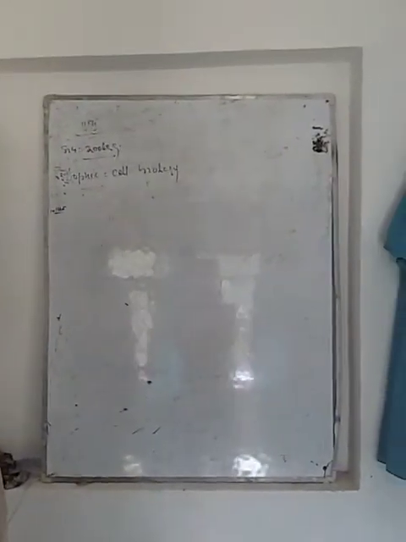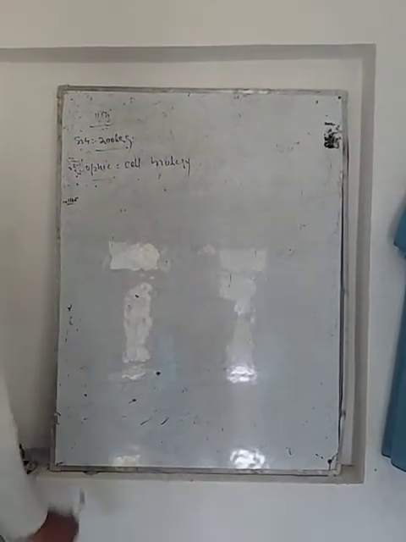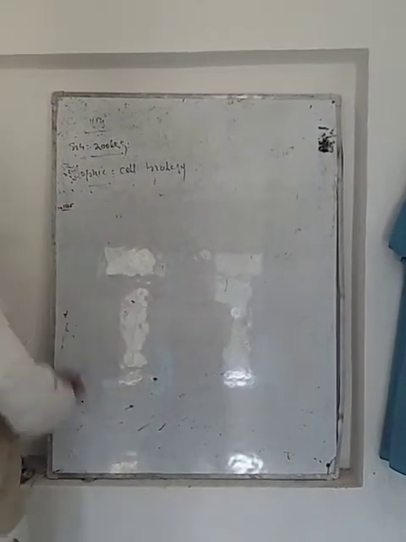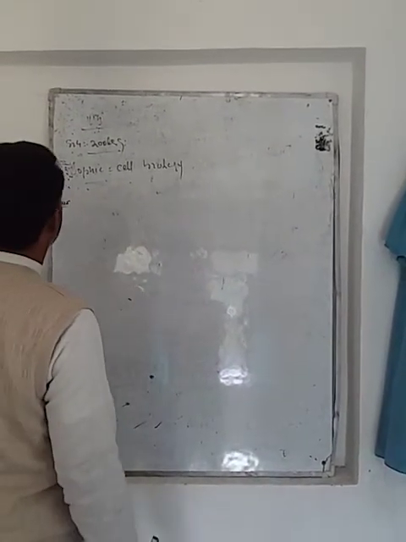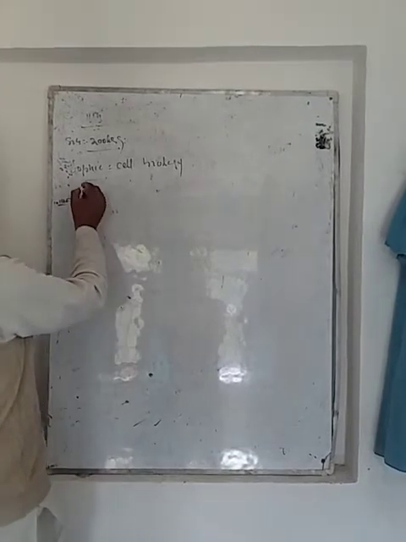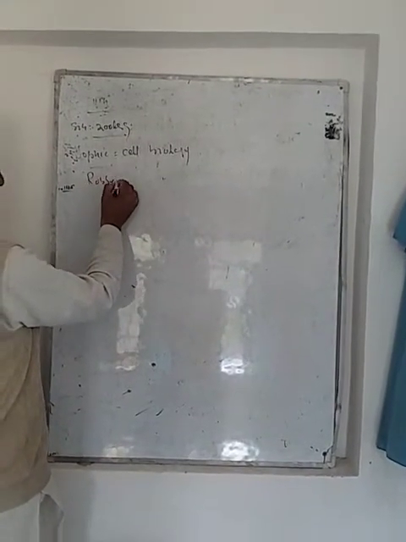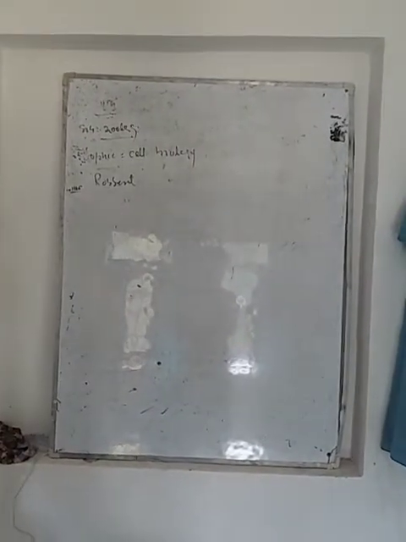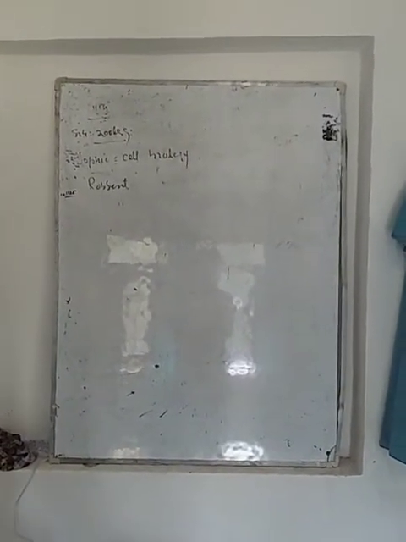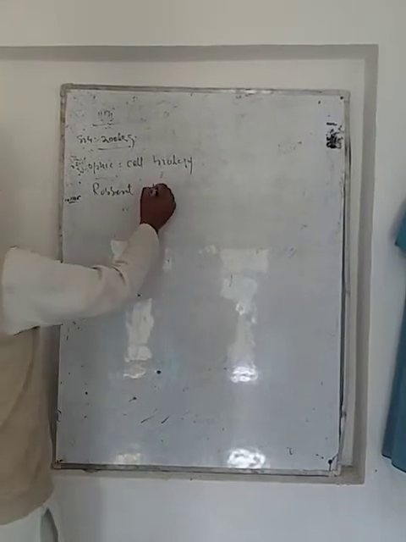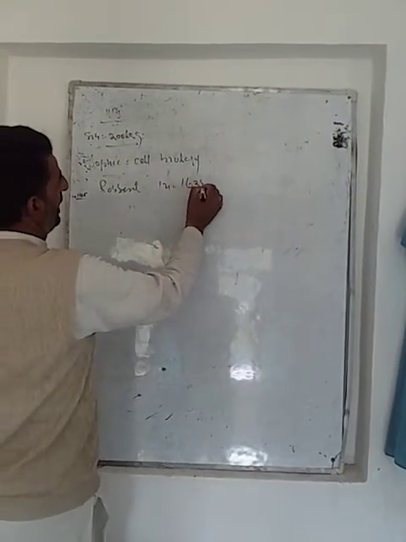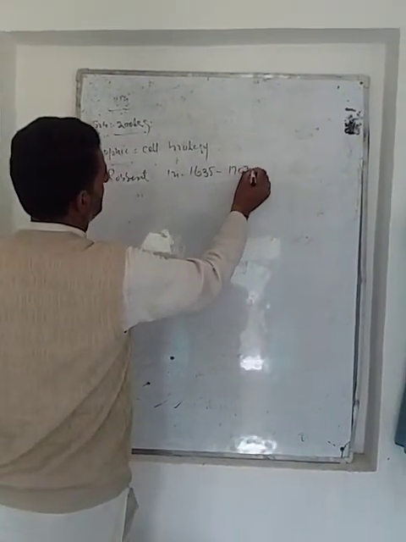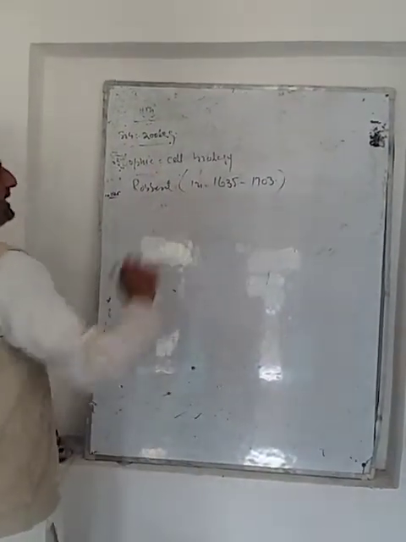Dear students, first of all, we will try to understand what is a cell. The cell was discovered for the first time by Robert Hooke. Robert Hooke was a mathematician and a physicist, and he lived from 1635 to 1703.